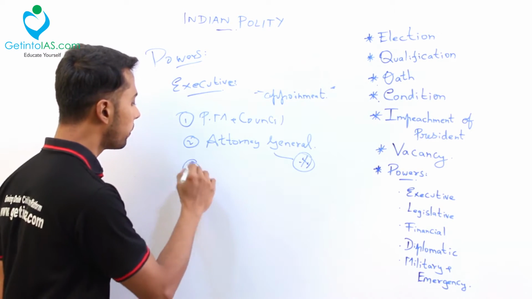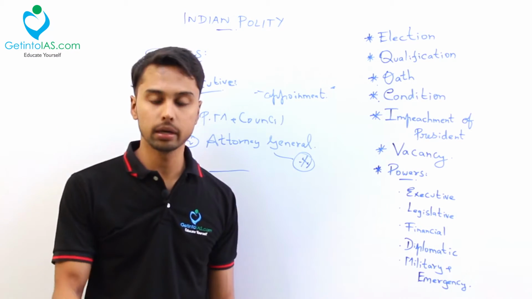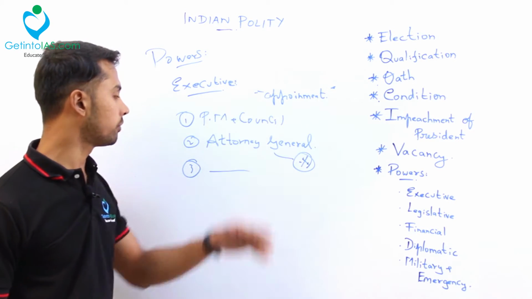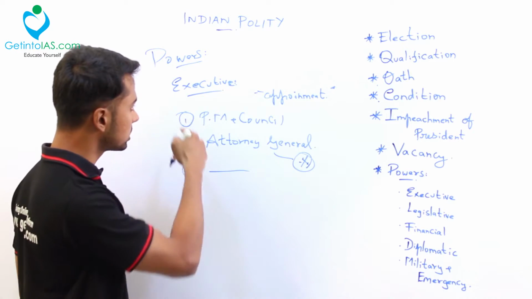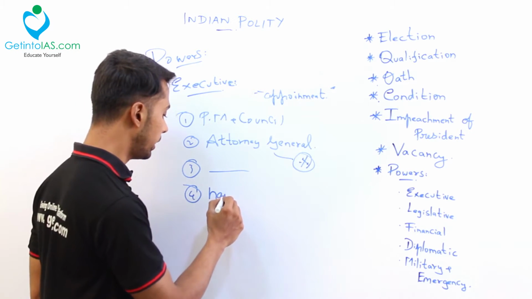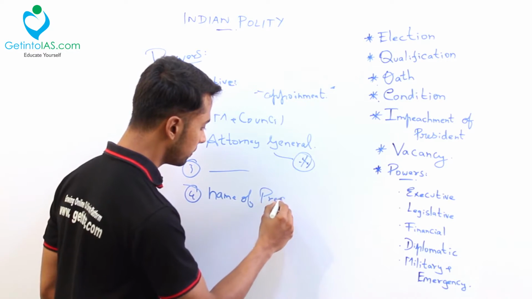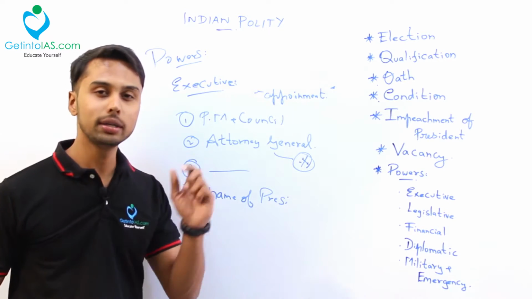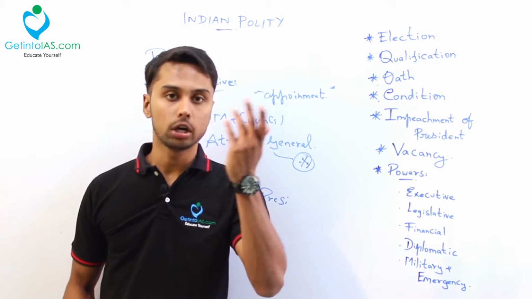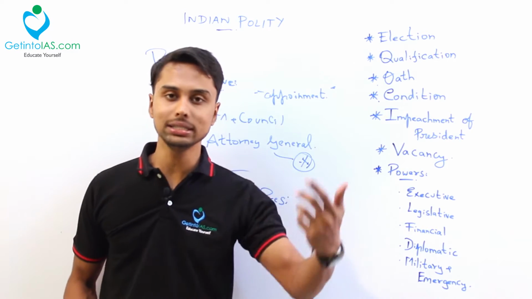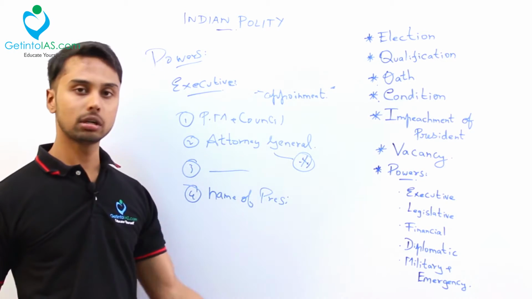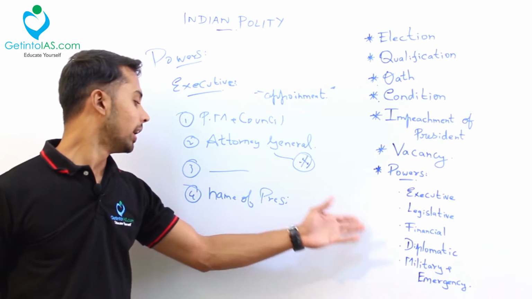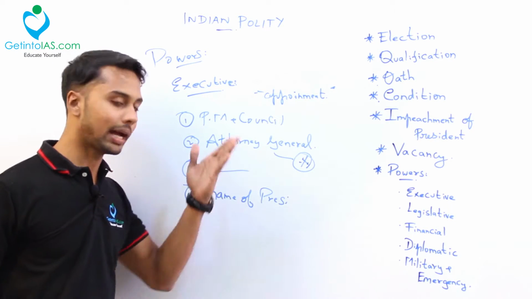Next, many appointments like UPSC chairman, Election Commission chairman, many such members are appointed. That is one ground. The next important point in executive powers is the name of the president. All the executive actions of India are taken in the name of the president. For example, GST or demonetization, these are acts of the government of India. All these acts will be taken in the name of the President of India only. So if in any state such an act becomes a dispute, the president will be represented because the acts are done in his name only.